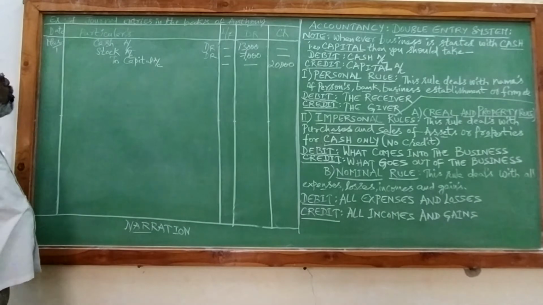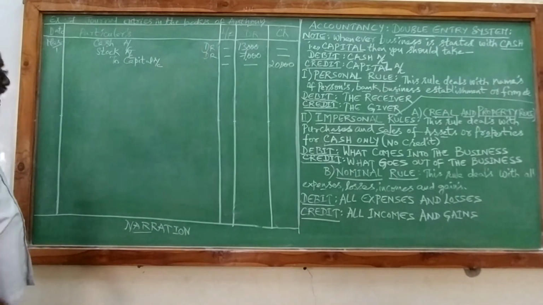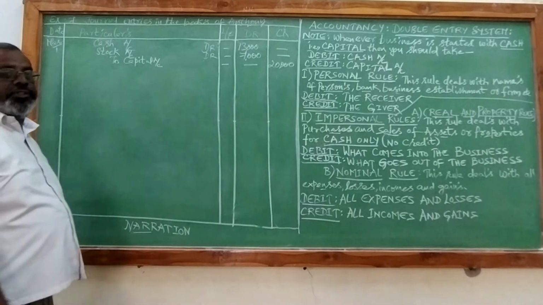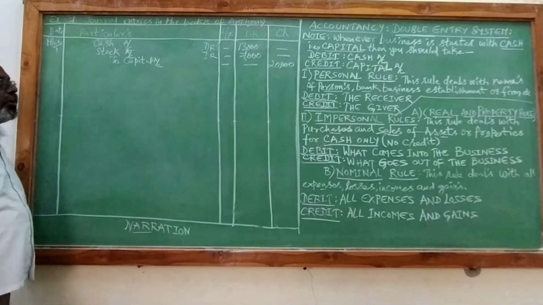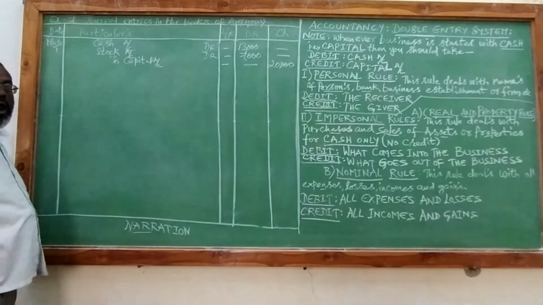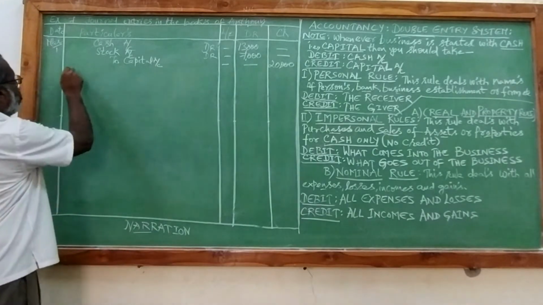So we have recorded the opening entry, and for this journal entry we have to write a statement for what purpose we have written this journal entry. So that is called narration, and the narration will start with the word being.